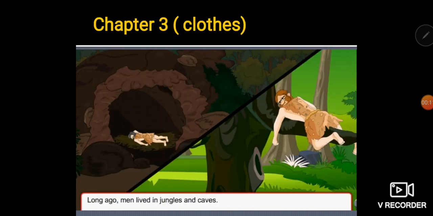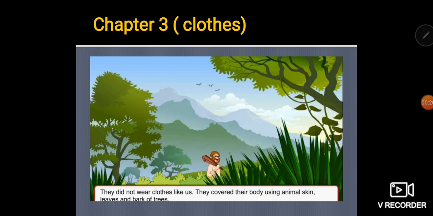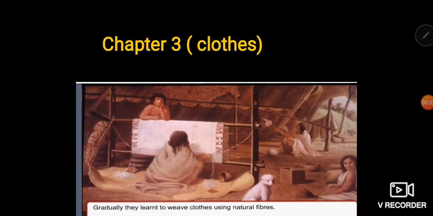Today we'll study about clothes, chapter 3 of grade 4. In ancient times there were no clothes. So long ago man lived in jungles and caves and they didn't wear any clothes like we do. So, how did they used to cover their body? They covered their body using animal skin, leaves, and bark of trees.